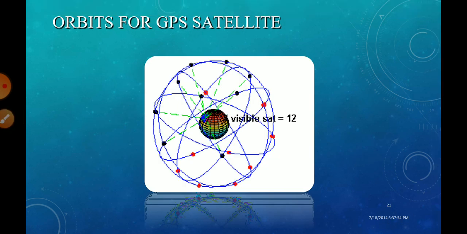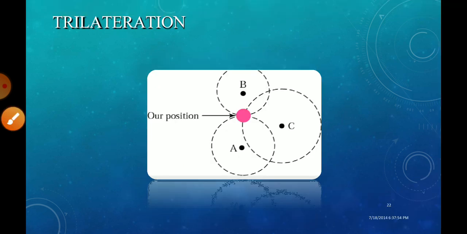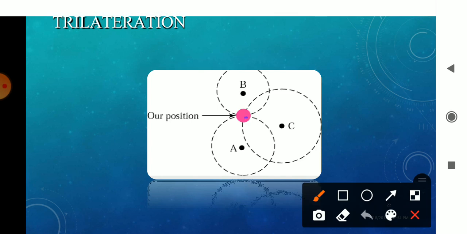This GPS satellites, what does it consist of? It has different visible satellites present. 12 satellites. In that, 24 visible areas are considered here in the GPS satellite. Okay, it can cover a maximum of even 24 satellites also, 12 to 24. It has a combination of trilateral communication. Trilateral is nothing but from one point I can cover 3 different areas. Okay, from one point it can cover 3 different areas.